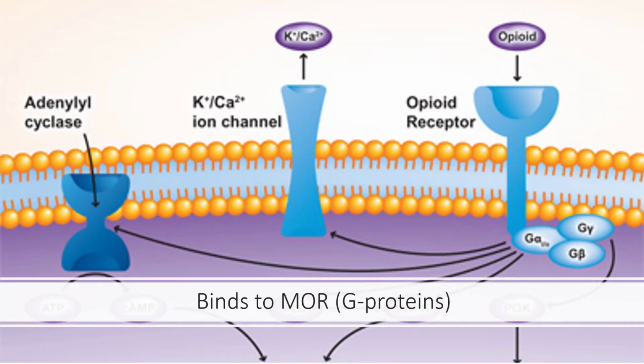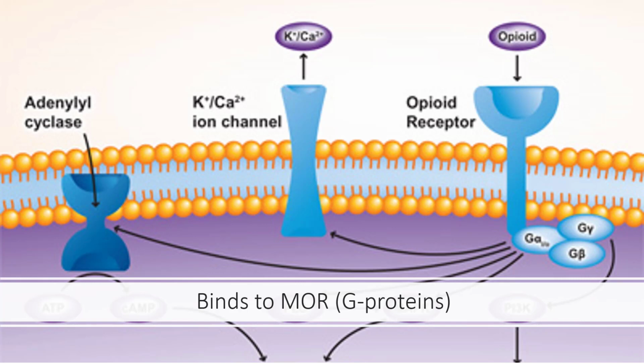The opioid receptor is actually a metabotropic receptor. The mu-opioid receptor, which is the primary binding point for opiates, is a metabotropic receptor, not an ionotropic. So rather than opening up a channel allowing ions in, it instead releases the G protein that goes through and actually opens up potassium channels.